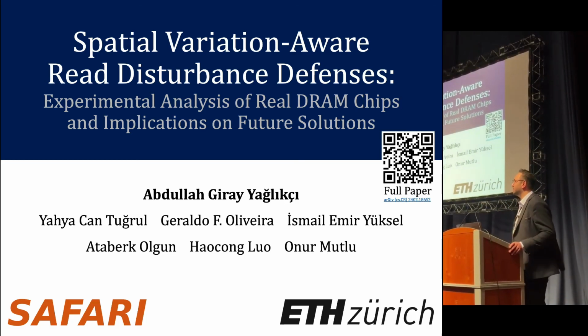Hi, thanks for your talk. I'm from Spatial Electronics. My question is about the minimum hammer count which can incur bit flips for each row across the bank. What's the reason for a different minimum bit flip count for each row across the bank? What's exactly the reason? Have you found that? The reason for the variation across rows?